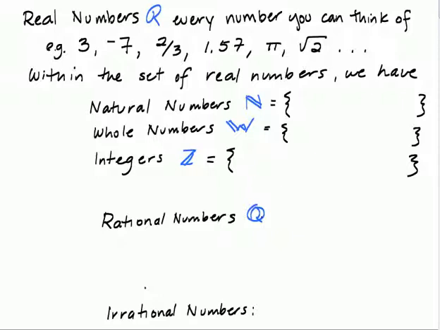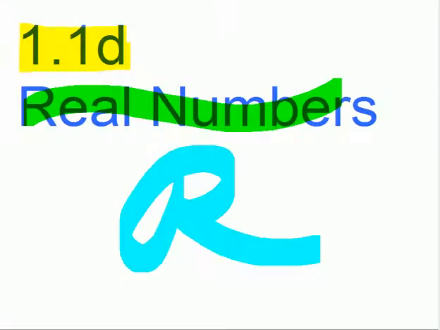So within this set of real numbers, we have natural numbers. What were the first numbers that you were aware of as a child? What did you first use numbers for? Counting.